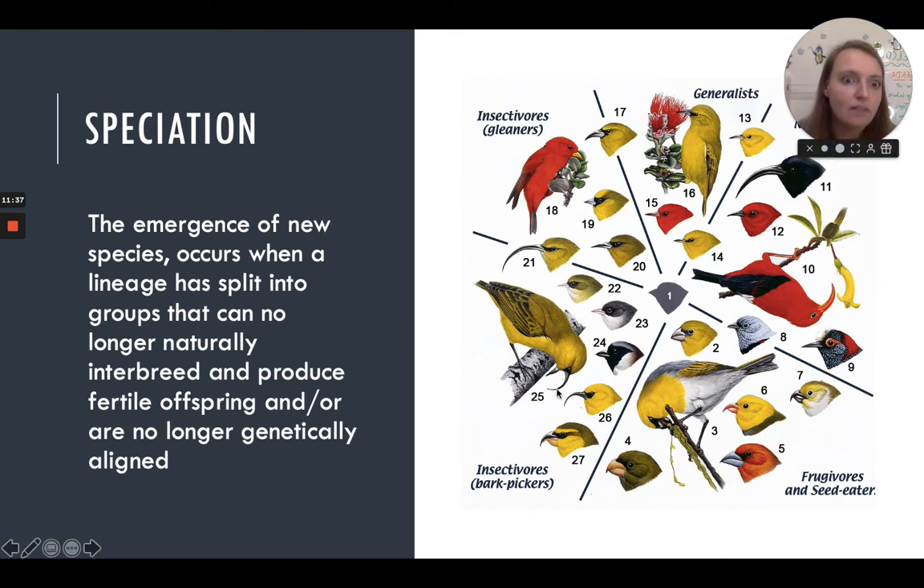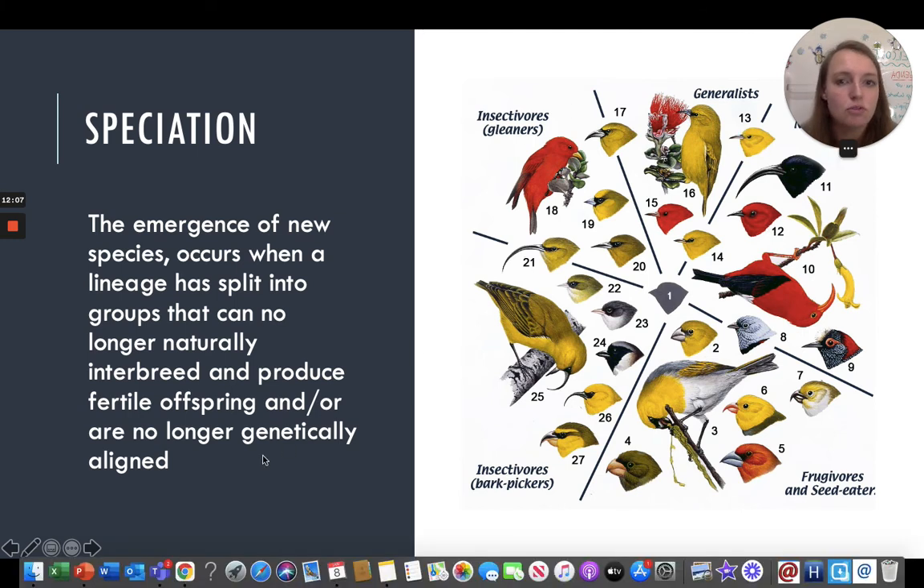And here we've got a cool picture of some more of those finches. In the middle, we've got the ancestor. Number 1 is the ancestor of all of these in this diagram. They all came from this one ancestor, and over time they got more and more different. You can see they've been categorized by what they eat: seed eaters, bark pickers. They've got all kinds of different names here.